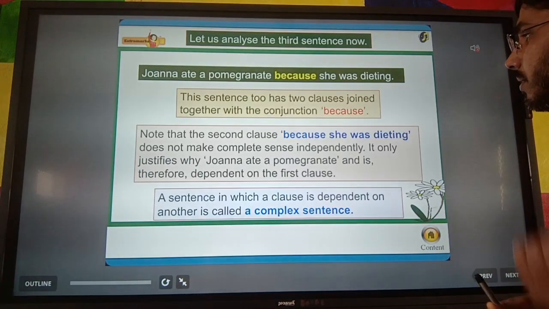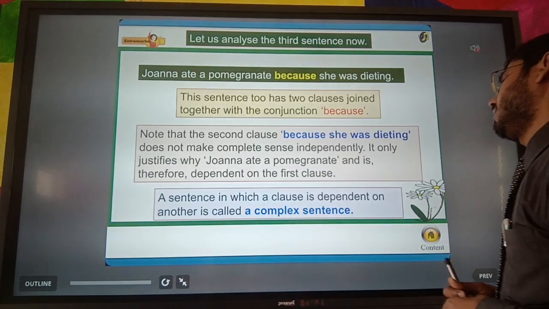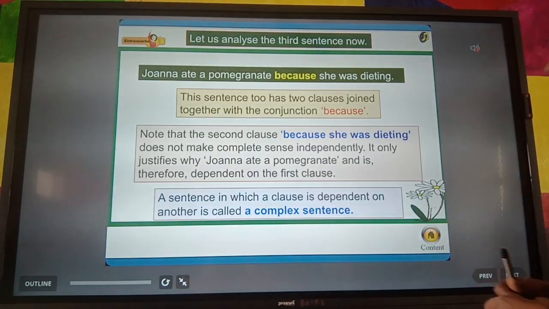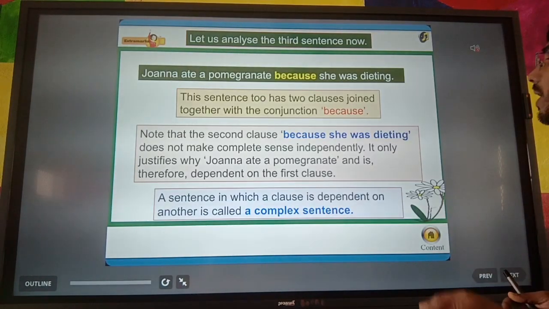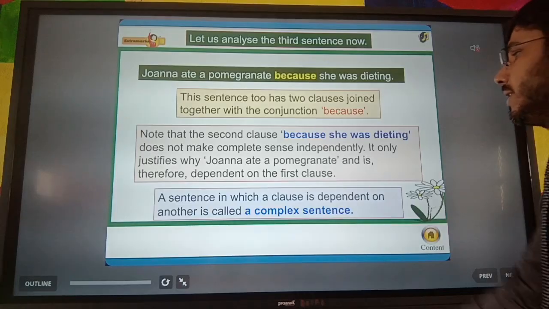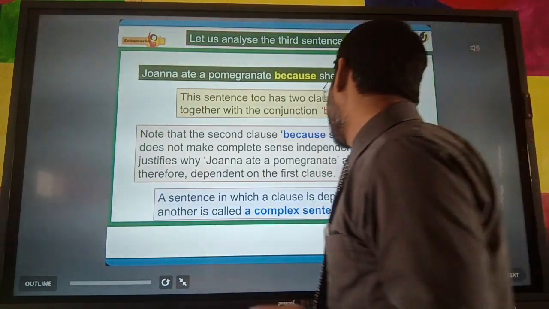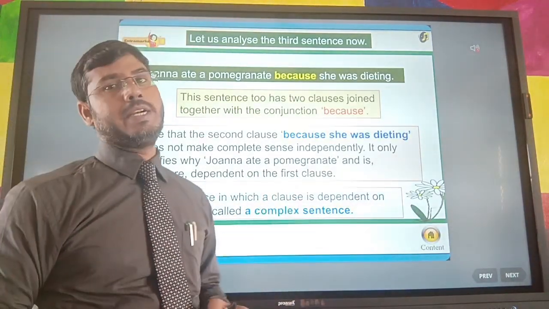So, in a coordinating conjunction, we have seen that two independent clauses are joined, and here, if we use subordinate conjunctions, then we will join one independent and one dependent clause, and that sentence will be a complex sentence. So you can see here the definition: a sentence in which a clause is dependent on another is called a complex sentence.